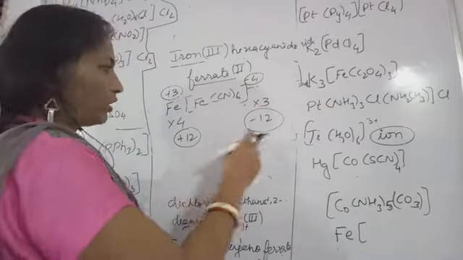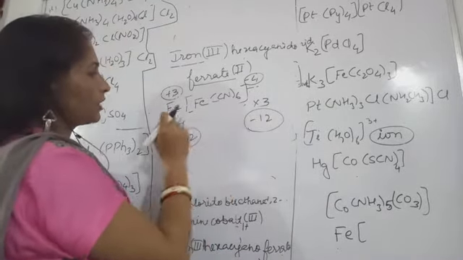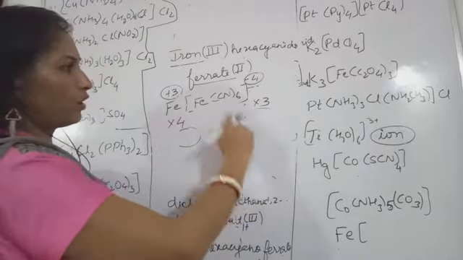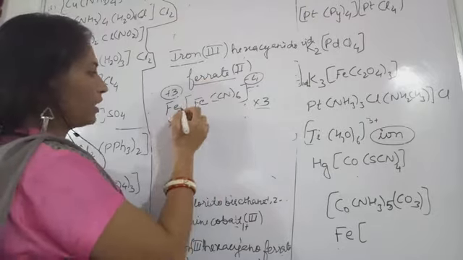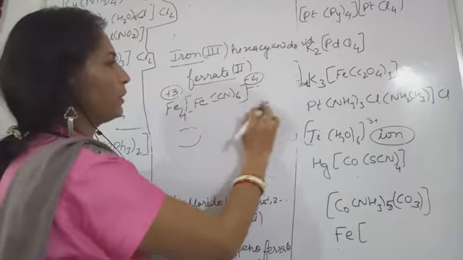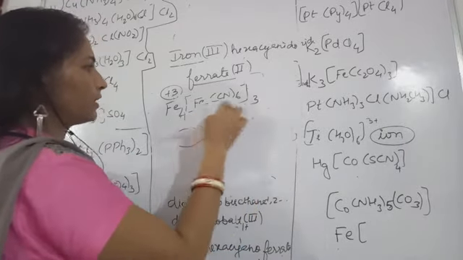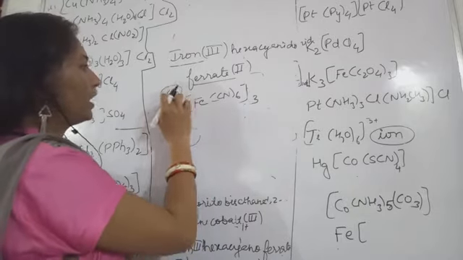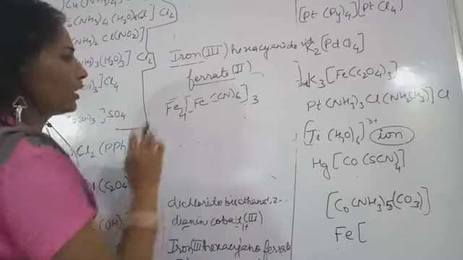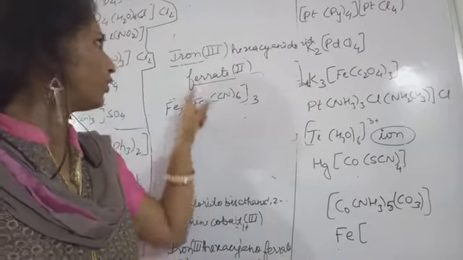So this is -12 and this is +12. Your formula becomes Fe4 with three times the coordination sphere, so the formula is Fe4[Fe(CN)6]3.